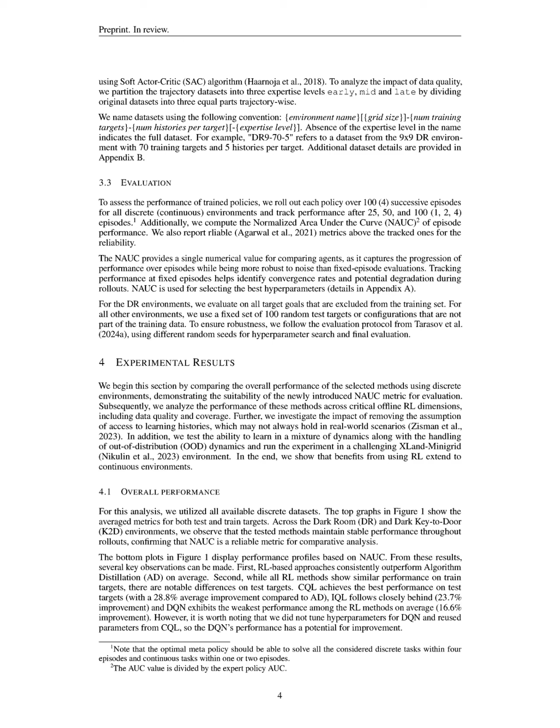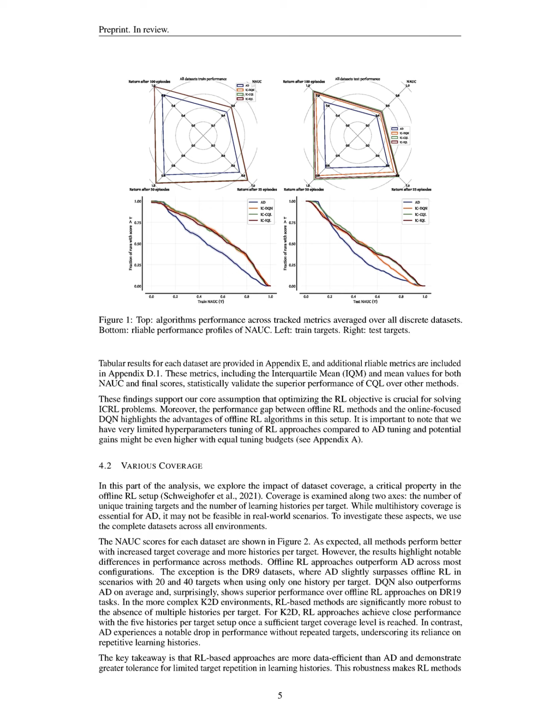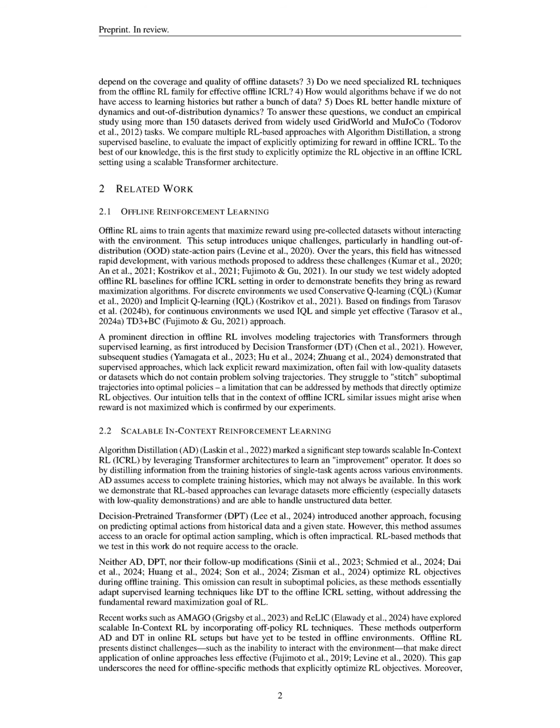Performance evaluation was conducted using the normalized area under the curve NAUC metric, which captures the progression of performance over episodes and is more robust to noise than fixed episode evaluations. We also tracked performance across different expertise levels of datasets, varying the number of unique training targets and learning histories per target to assess the impact of dataset coverage. Our results consistently showed that RL-based methods outperformed AD, particularly in terms of reward maximization, confirming the importance of explicitly optimizing the RL objective in offline in-context reinforcement learning, ICRL.